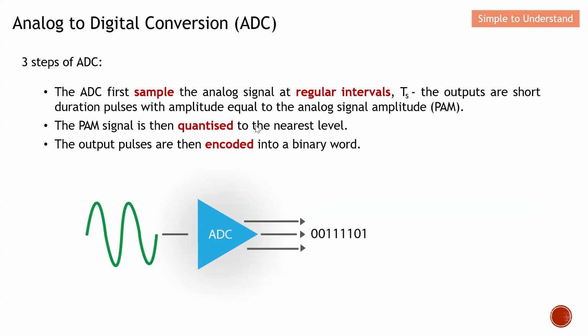Next will be the encoder, which is how we encode from the analog signal into binary. This is why we have this ADC, as you can see from here. The input of this ADC is all analog. At the output of the ADC, there will be digital data. This is the role of the ADC.